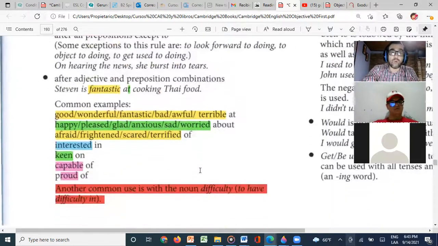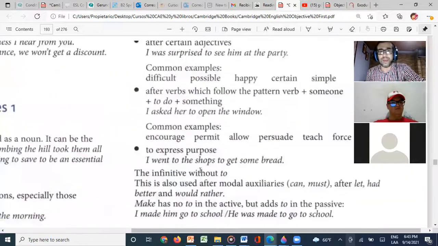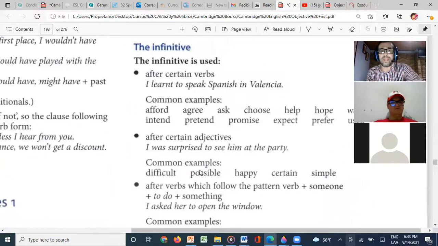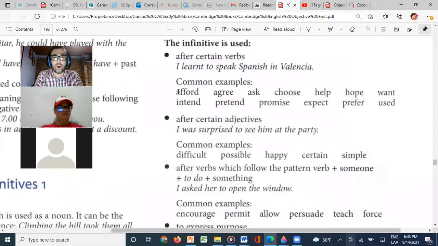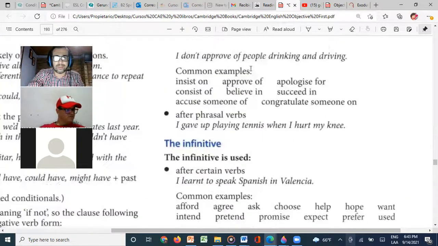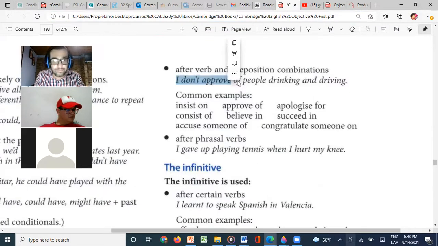Now, we use adjectives with certain prepositions, but we also use some verbs with certain prepositions. And that's what we're going to see here very quickly. It says after verb and preposition combinations, for example, I don't approve of, right?